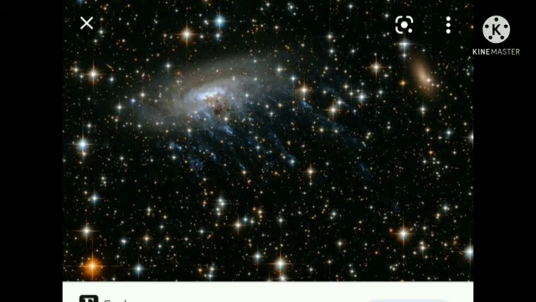Today, people are curious to know about the secrets of distant stars and galaxies and the beginning of the universe. They want to know how galaxies are formed, how stars and planets are formed, and about the movements of elements and life.